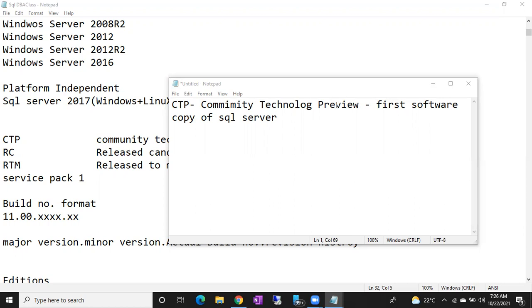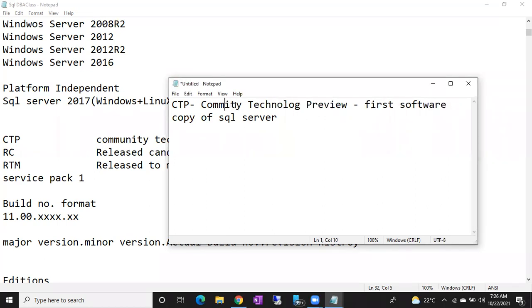In the same way, imagine Microsoft wants to introduce SQL Server 2023. In that case, it won't directly introduce SQL Server 2023 into the market. First, once they complete designing SQL Server 2023, they are going to release it into the community.